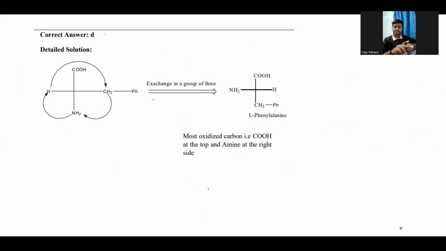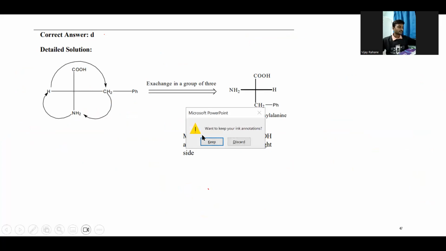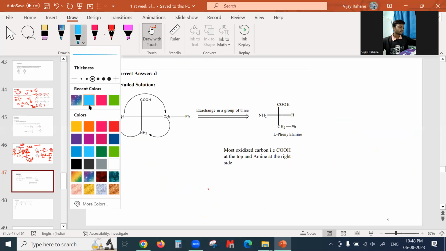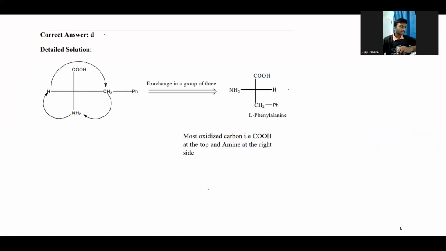I will show this with an example here. I'll just add one slide. Right. Let's say you have one molecule, and you do only one exchange. First, what is its configuration? So numbering will be 1, 2, 3, and 4, right?